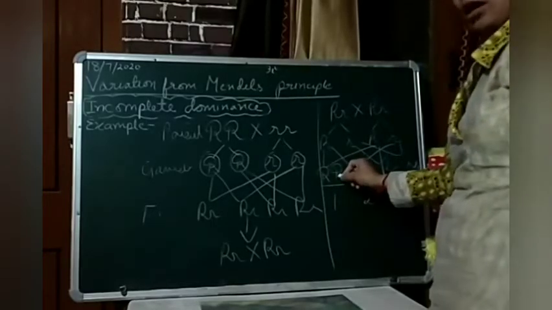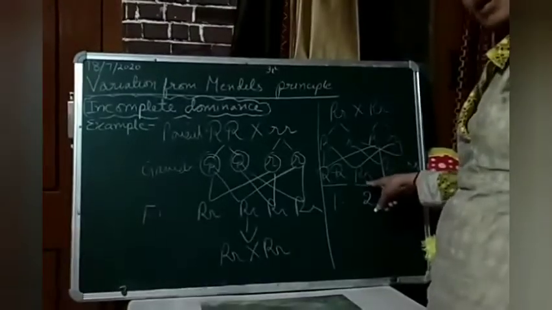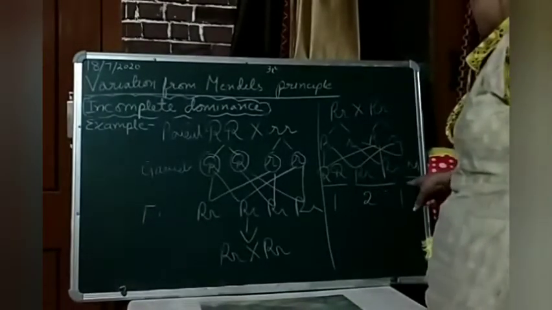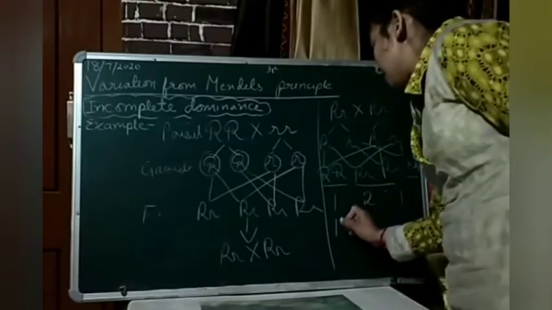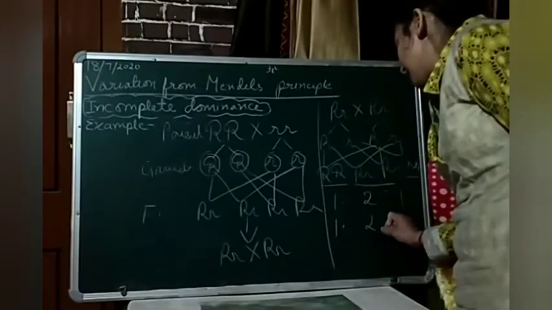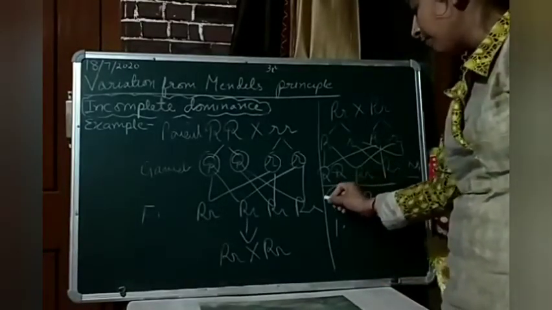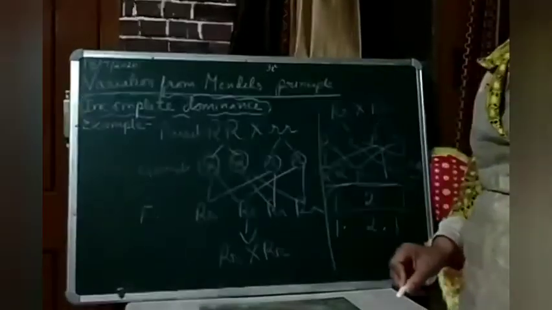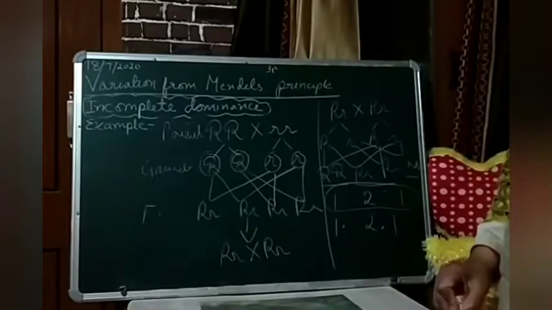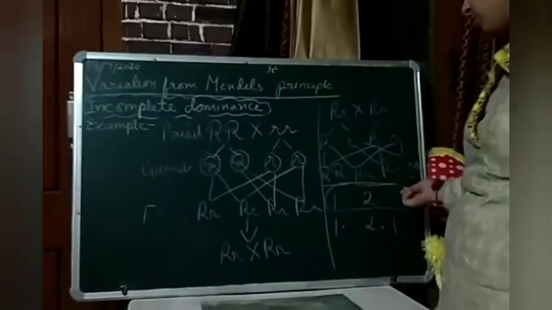Capital RR will represent red color flower, Rr will represent pink color flower, and small rr will represent white color flower. Getting? And your genotypic ratio would also be the same. So here we found that the phenotypic ratio of the F2 generation was not the same as we found in your law of dominance. Understood? It was 3:1, but here it is 1:2:1.